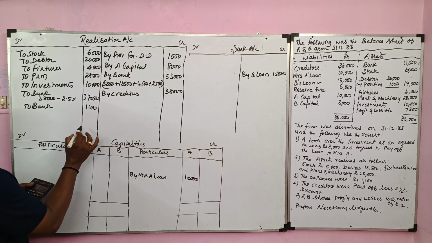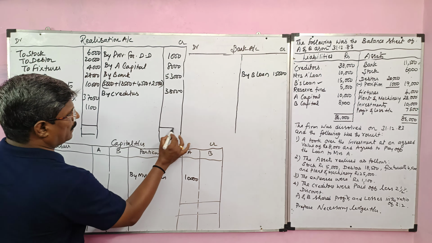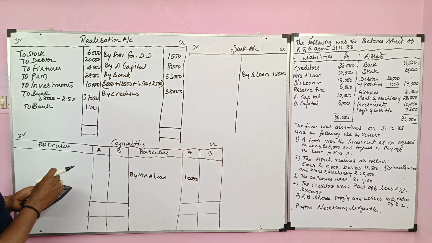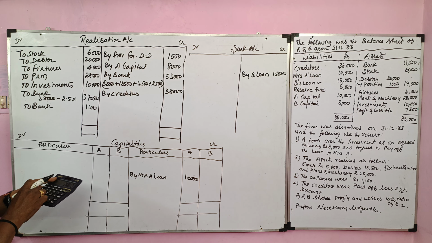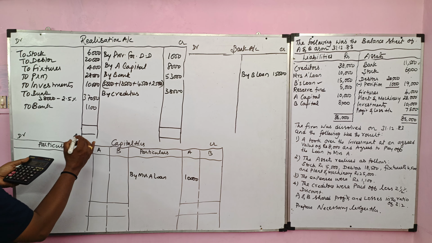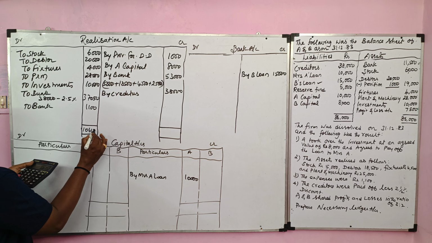We'll close the realization account now. The debit side value is heavier than the credit side. So 6,000 plus 20,000 plus 4,000 plus 28,000 plus 10,000 plus 37,050 plus 1,100. So total debit side value 1,06,150.